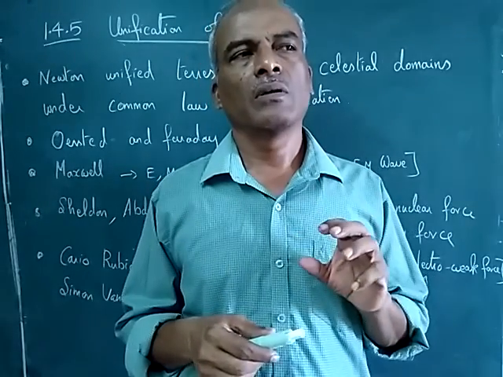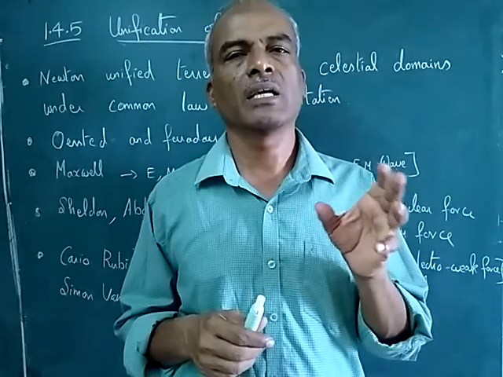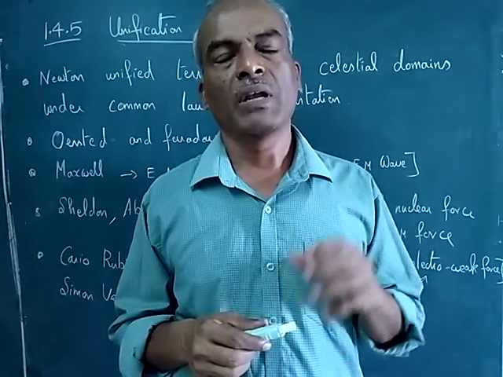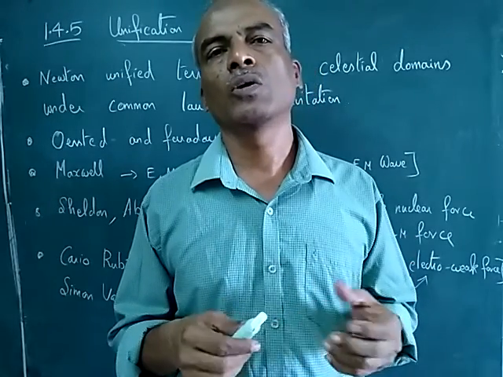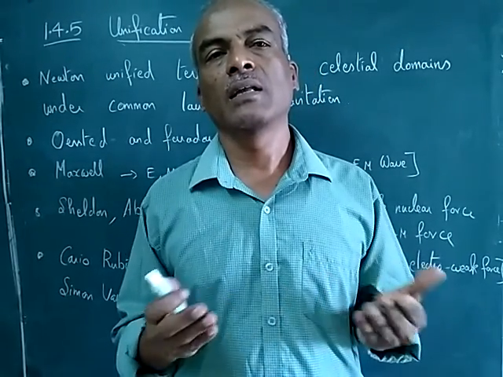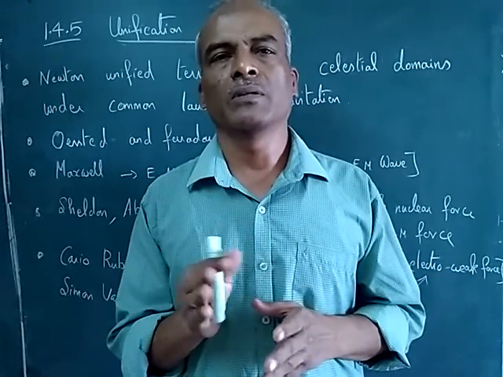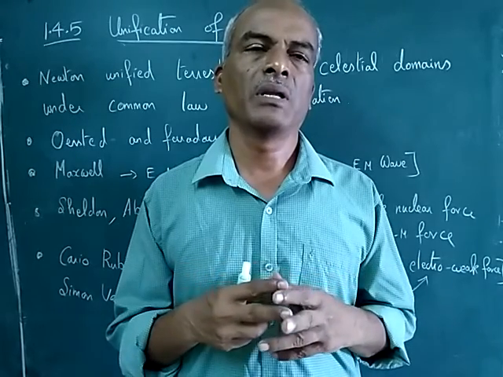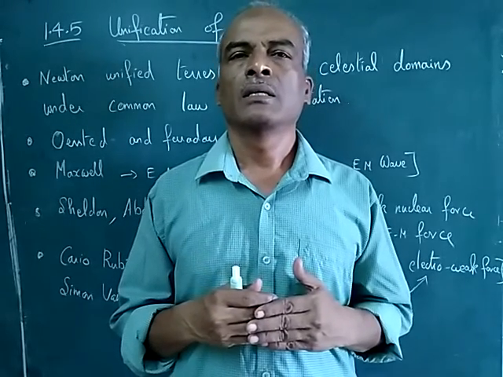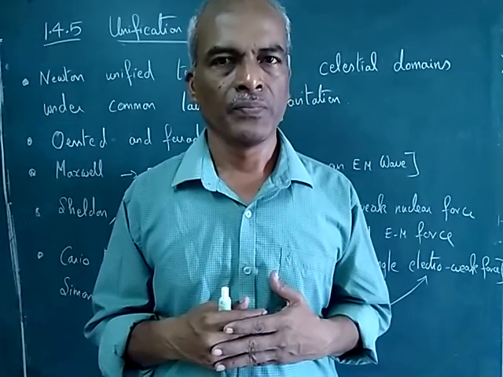From this, we conclude there is an interconnection between electric and magnetic, and whenever there is a current, a magnetic field is produced. Not only that, there is a connection with force also, because the needle is moving, so force is also involved. So there is an interlink between current or electric field, magnetic field and the force.